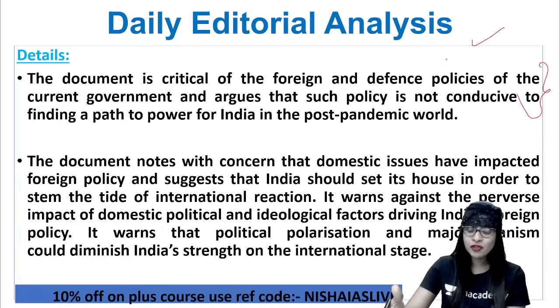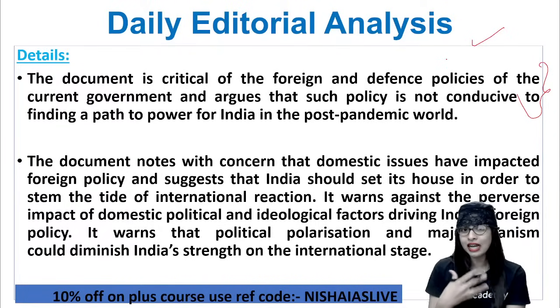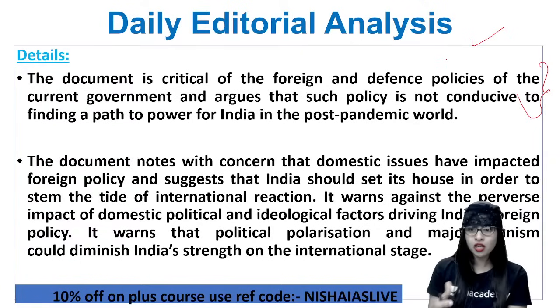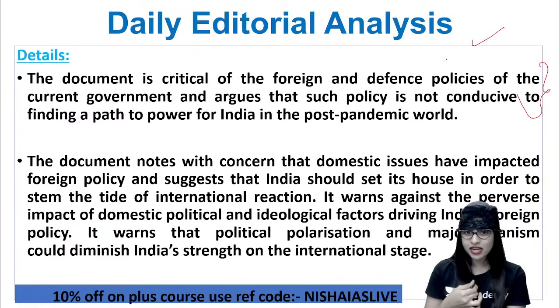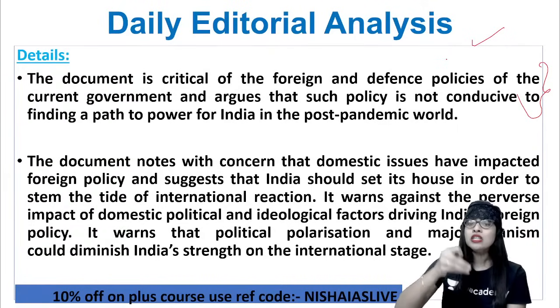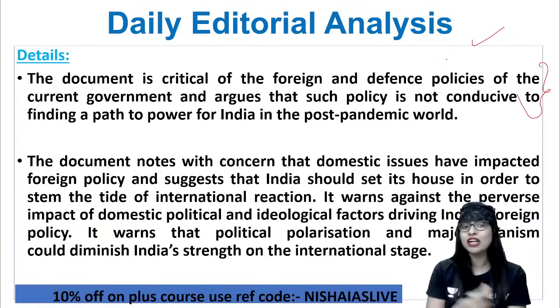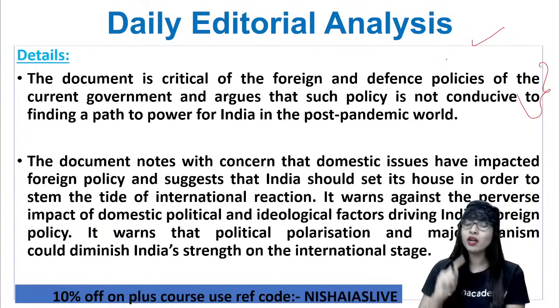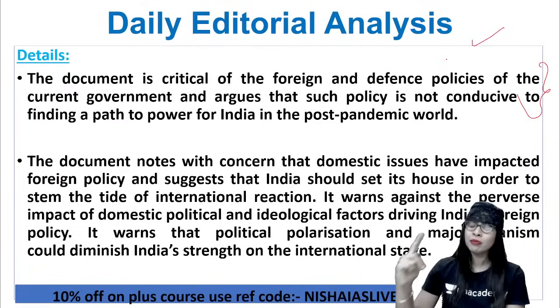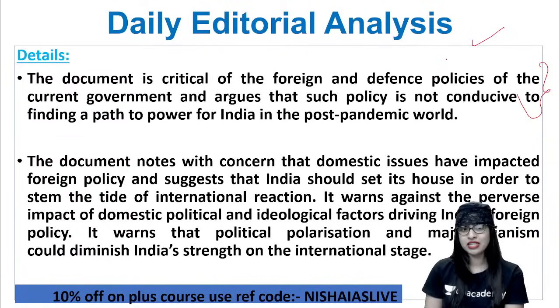This document released by the Center for Policy Research also puts across the concern that there are so many domestic issues which have had a huge impact on the foreign policy of India. They are suggesting that India has to set its house in order to stem the tide of international reaction, which means we have to maintain very good diplomatic relations with other countries.